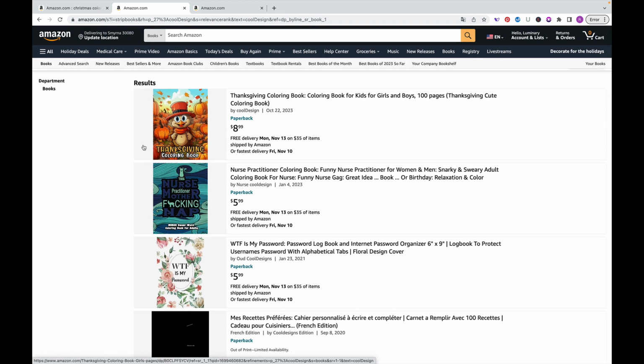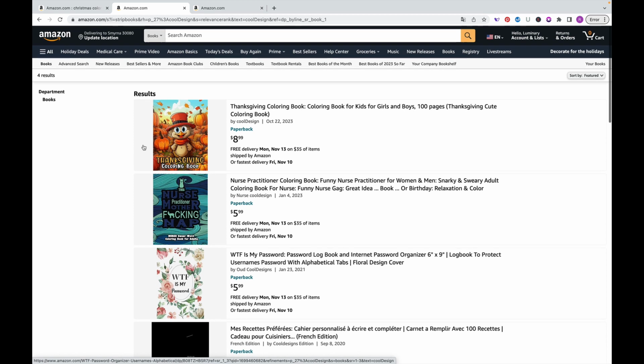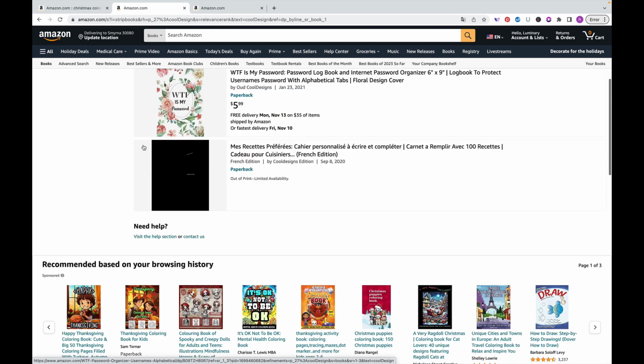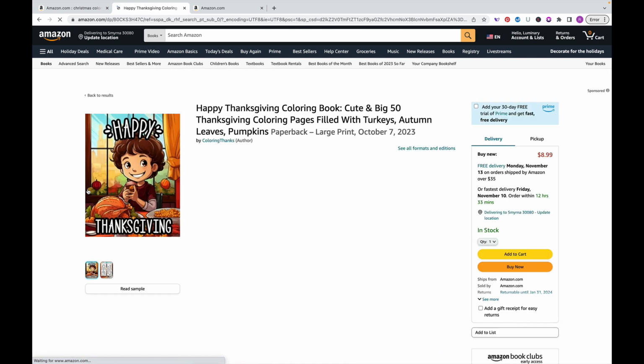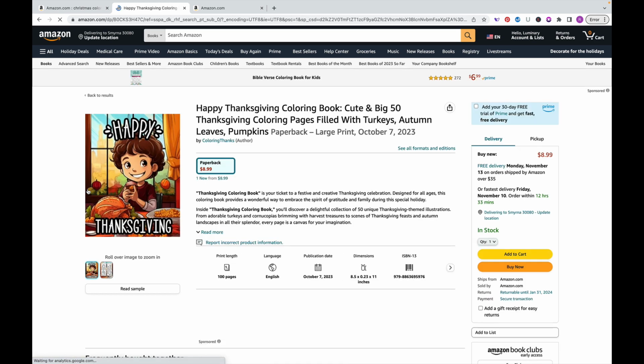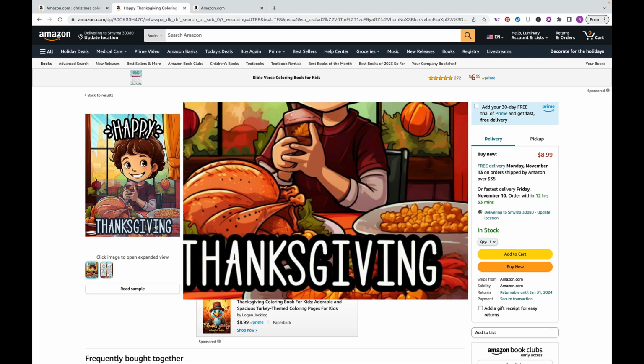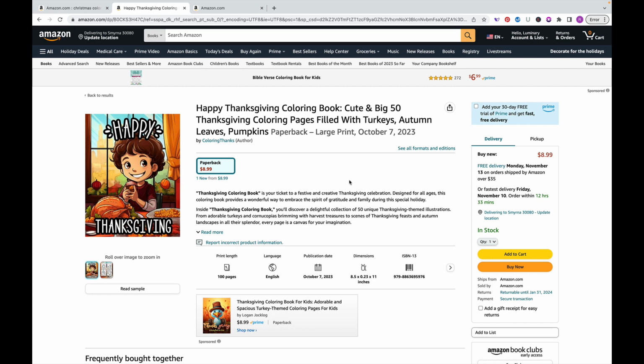And before you think I'm exaggerating, because maybe this one author is trying their own thing and wanted to try out different covers, A/B covers, let me scroll down to the bottom and show you this other one. I thought, wow, this looks pretty similar. It has a different font, but this is a little kid on the front. It's called Happy Thanksgiving. It was also published in early October.